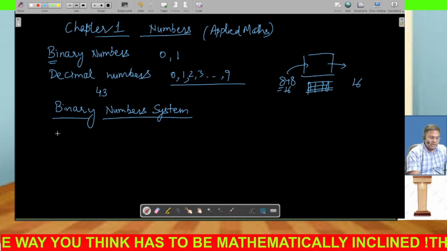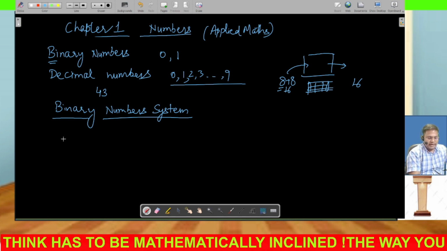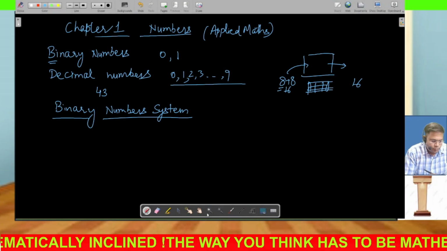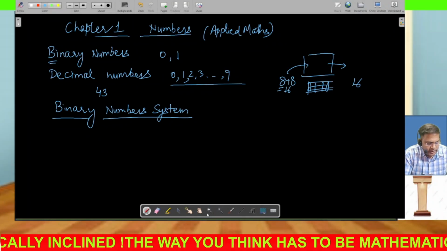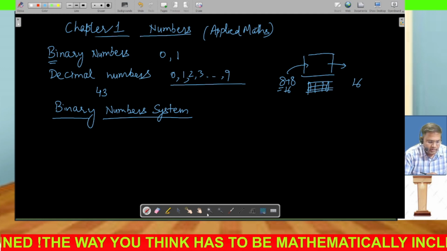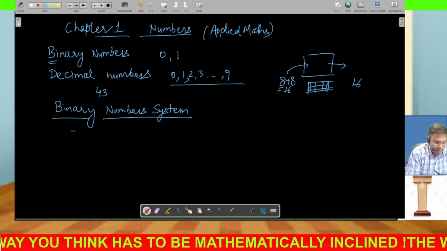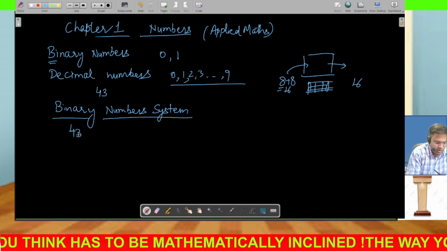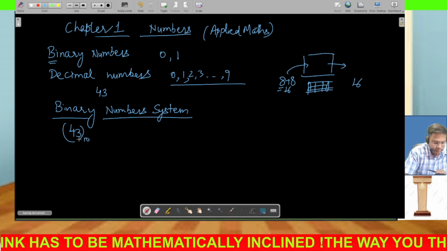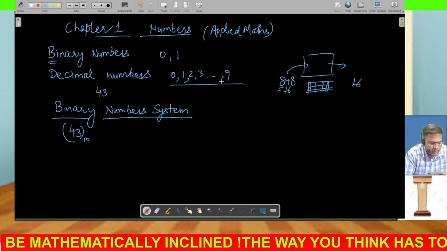So thing is, how do we write decimal numbers in the standard form? Now we'll learn that how binary numbers and decimal numbers can be written in one's form. For example, if I have a number, let's say this is 43, and the base is 10 because this is related to decimal number system.